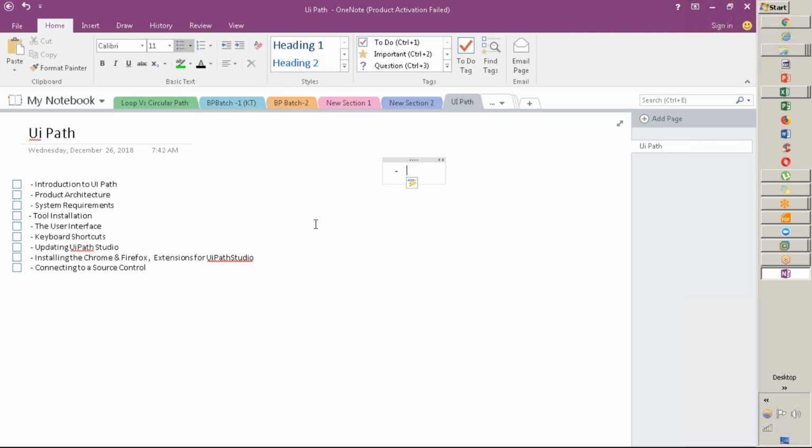Okay, so the first advantage, number one, is that it supports workflow as well as sequence. Other tools either support workflow or sequence, not both. But UiPath supports both. Number two is it has a free community version, which is a really good advantage.